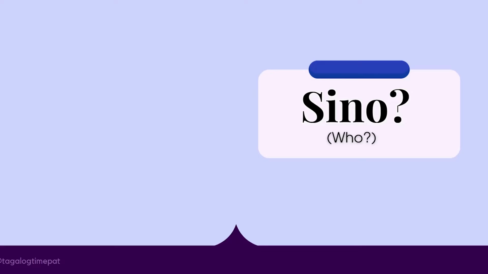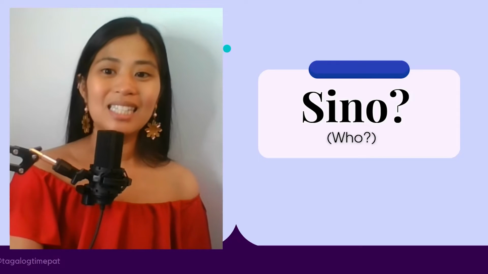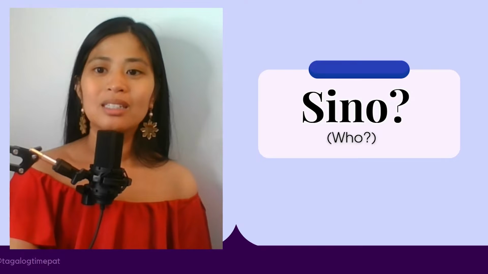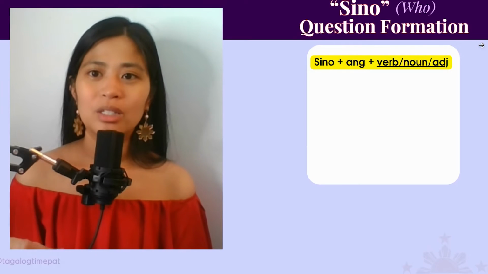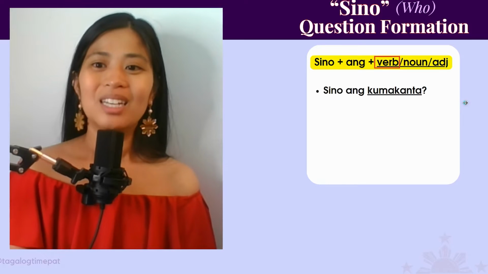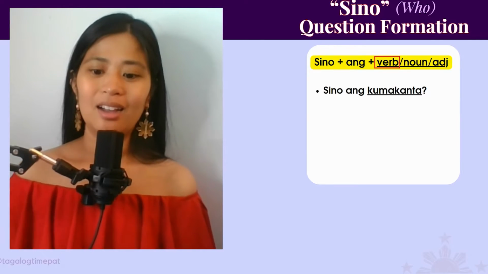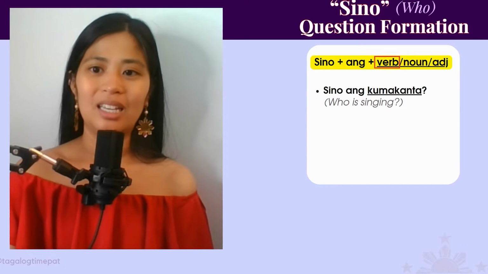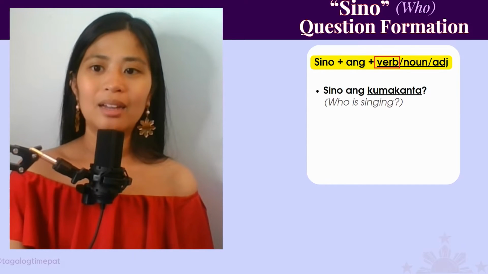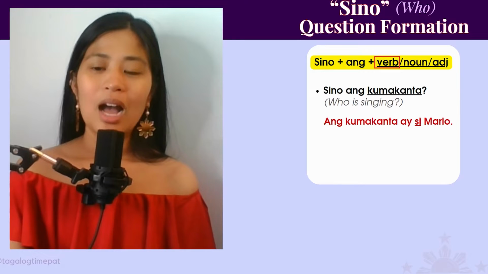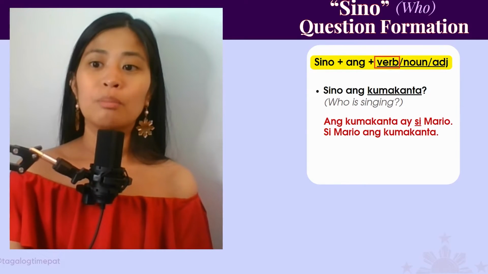Okay, so the next question word we are going to learn is sino, and that means who. Sino. So these are the different ways sino is used. Sino plus the word ang, then it's a verb, a noun, or an adjective. So it's easy because you just have to use sino ang, and then you just fill in the end with a verb, noun, or an adjective. Sino ang kumakanta? Singing. Who is singing? Sino ang kumakanta? Ang kumakanta ay si Mario.